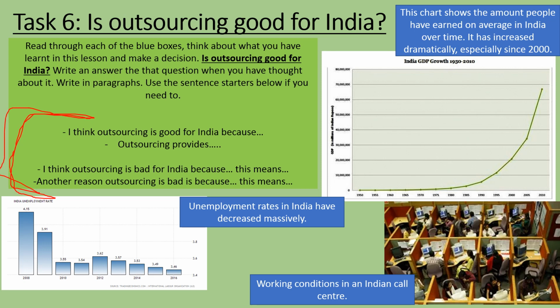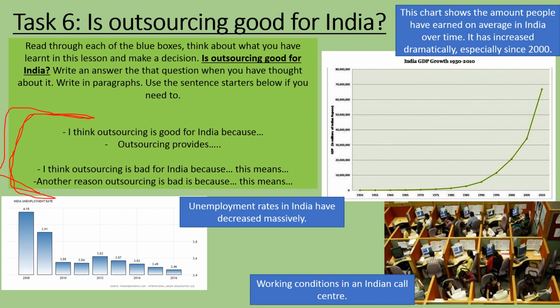So I think outsourcing is good for India because, you can give me your reason, outsourcing provides, that could be something like outsourcing provides jobs for Indians who maybe necessarily wouldn't have a job before the company located there. And then you've got, I think outsourcing is bad for India because this means, another reason outsourcing is bad because this means. And just explain your answers for me.